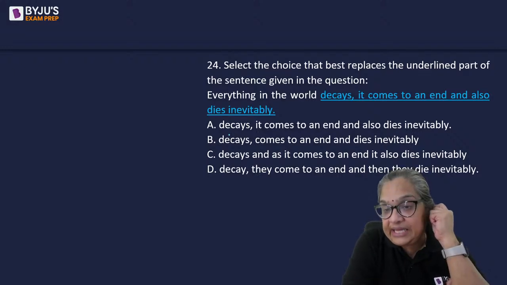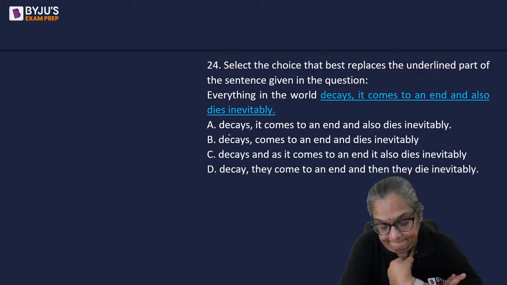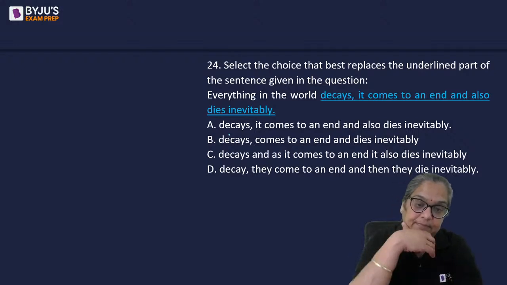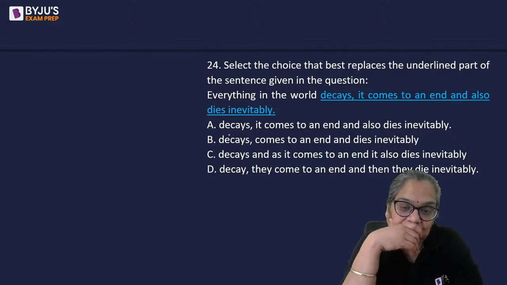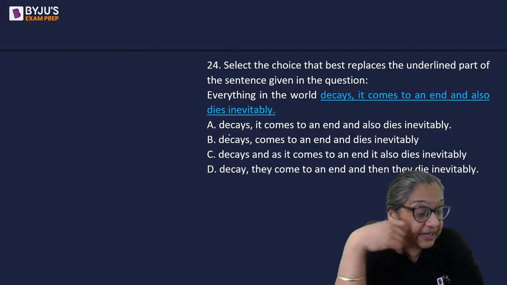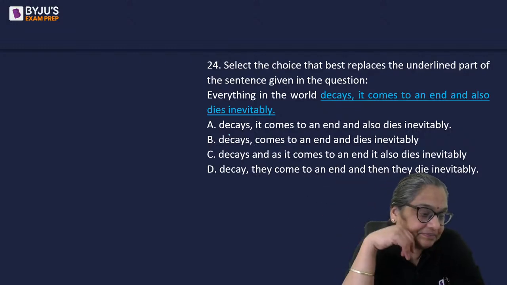Everything in the world decays, it comes to an end, and also dies inevitably. Read it, choose the option which sounds simplest and right.